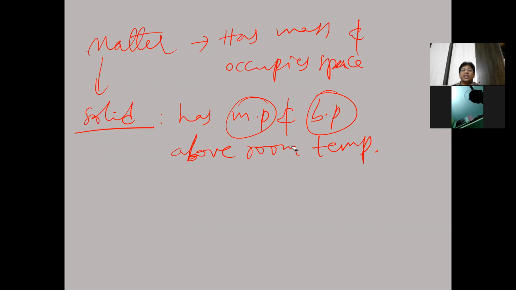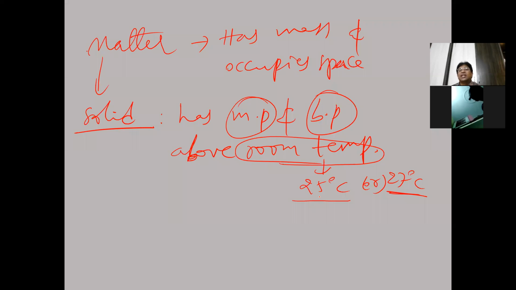Generally, what is room temperature? Room temperature is taken as 25 degrees Celsius or 27 degrees Celsius. In some books, 27 degrees Celsius is taken, and in some books, 25 degrees Celsius is taken. Above this room temperature, if anything has a melting point or boiling point, that must be called solid.